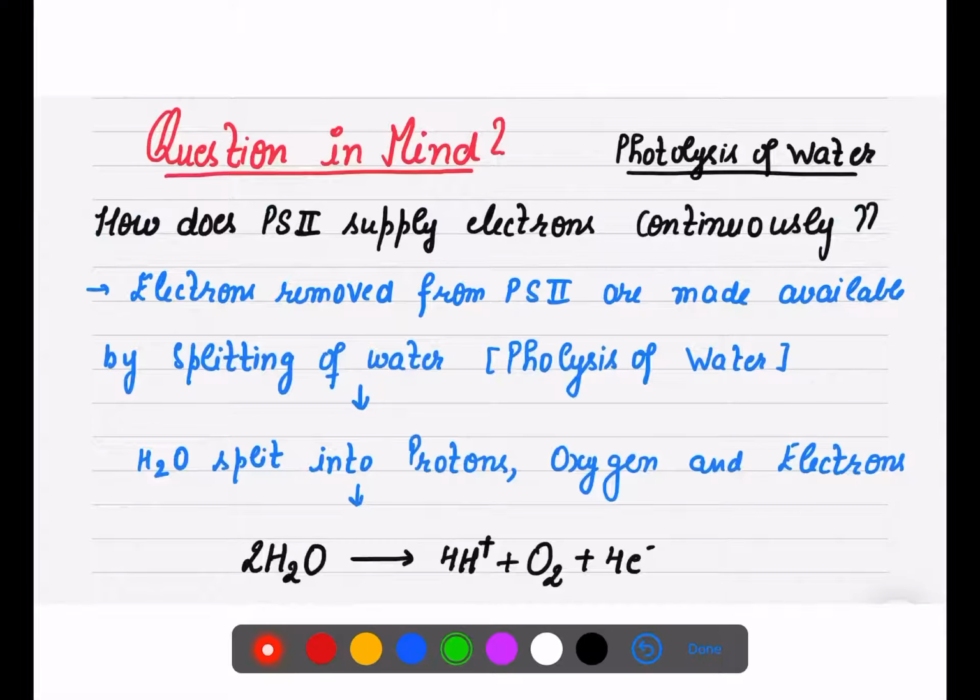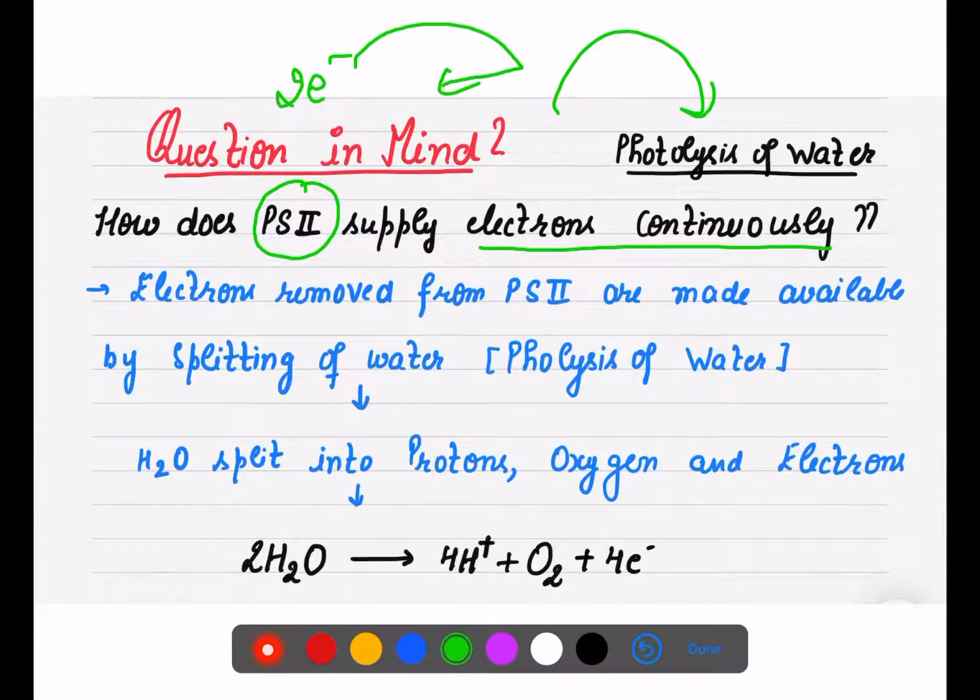Now the next question which comes to mind, which I already told you, is how does PS2, that is photosystem 2, supply electrons continuously? The electron that was removed is not coming back to the photosystem. So how is it getting continuously supplied?